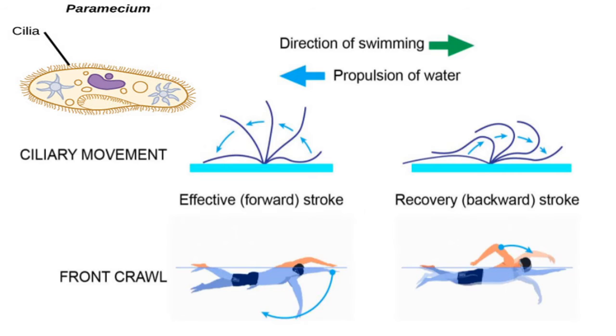See, this diagram shows a movement of cilia. In the first diagram, there is an intact diagram of paramecium animal. Their whole body is covered with numerous hair-like structures called cilia. Then second, the direction of swimming, that is propulsion of water. See, in the first diagram, there is a forward stroke, and in the second diagram, there is a backward stroke. Forward stroke, the stroke is always anterior to posterior, while recovery, that is posterior to anterior. So vice versa stroke we observe in cilia.